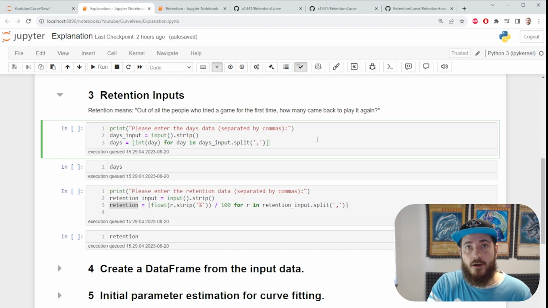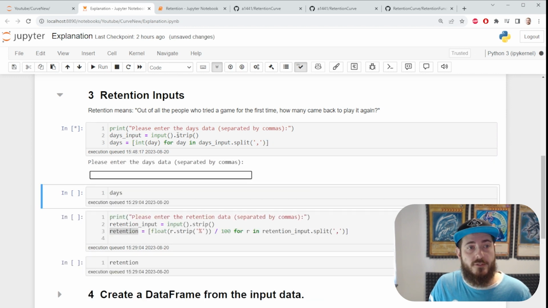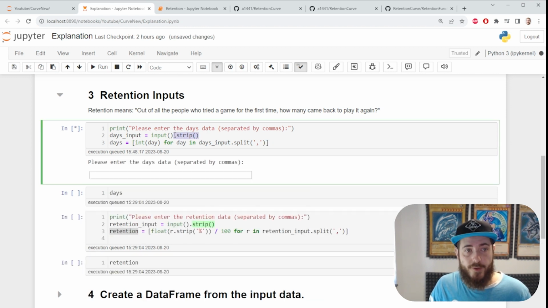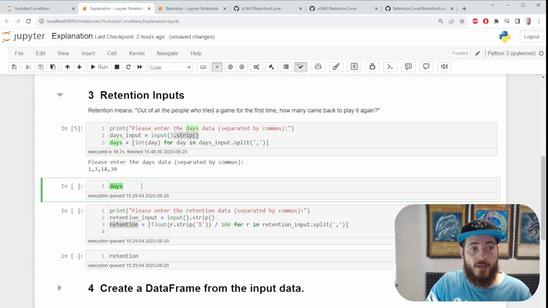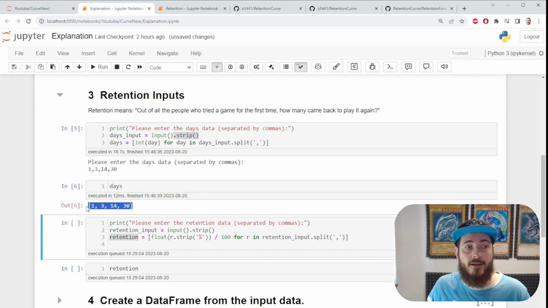Let's get our inputs. We're going to use the input.strip method. That way we get to enter our days, comma delimited. Why is that important? Because after that, we are going to call our days and they're going to be in a list. This way we inform our function what days of retention we're going to input after that.